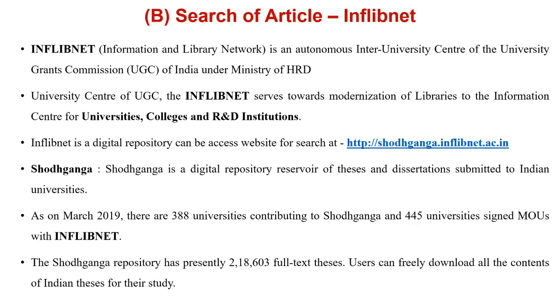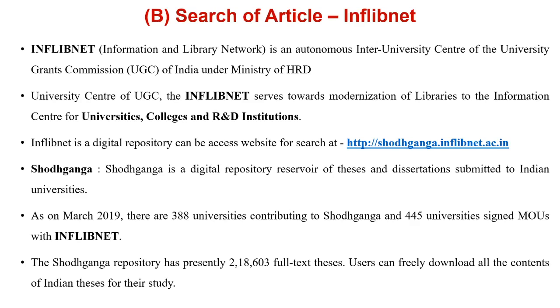UGC always takes the initiative to modernize libraries by providing funding to universities, colleges and research and development institutions also. You can access the INFLIBNET facility by using a website like shodhganga.inflibnet.ac.in. INFLIBNET is a digital repository, and you can also access this website for searching your article related information. Even I mention here Shodhganga.